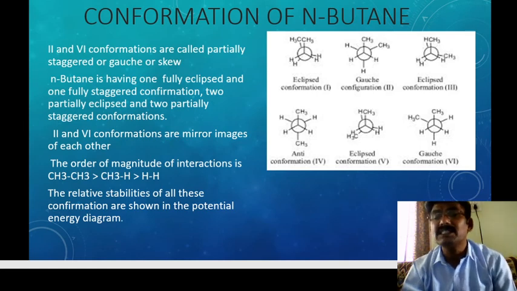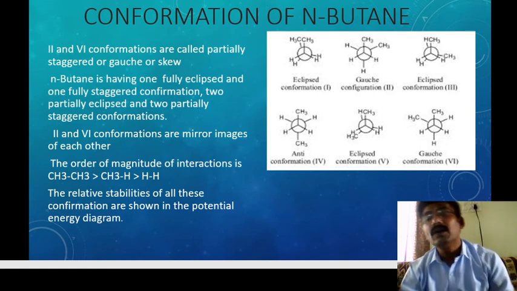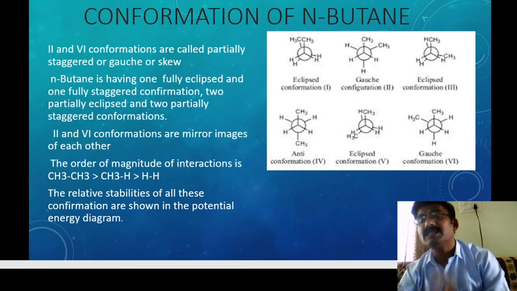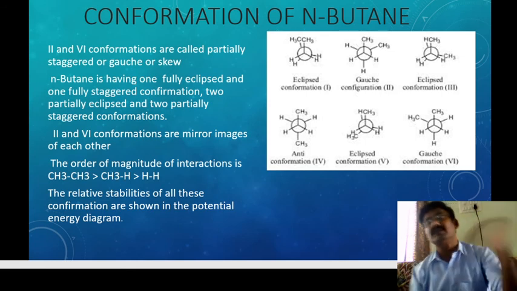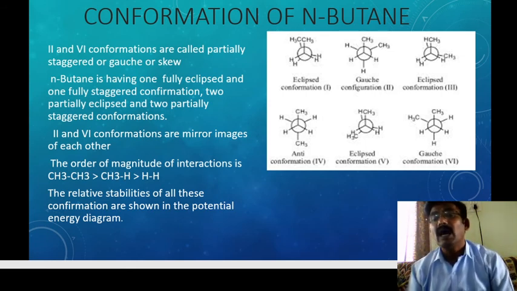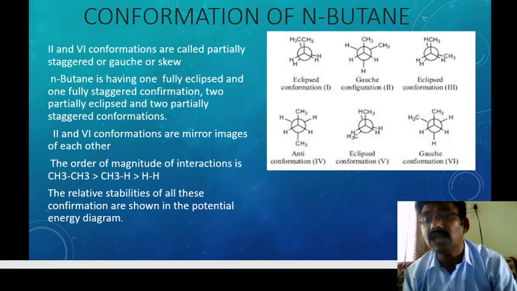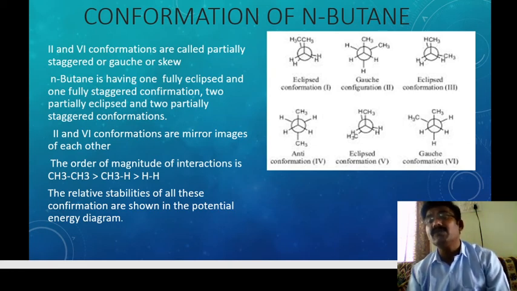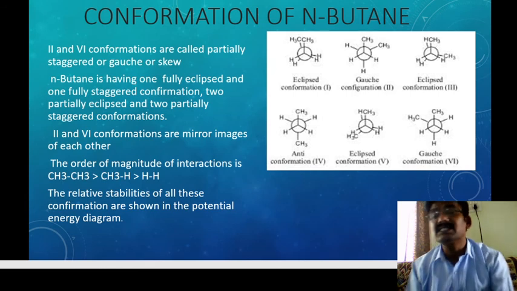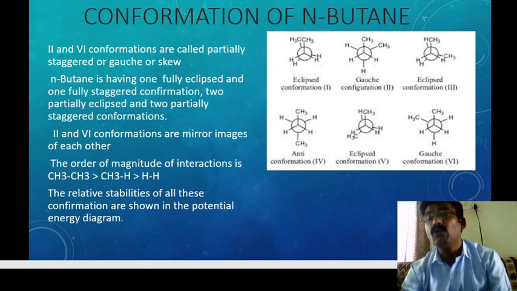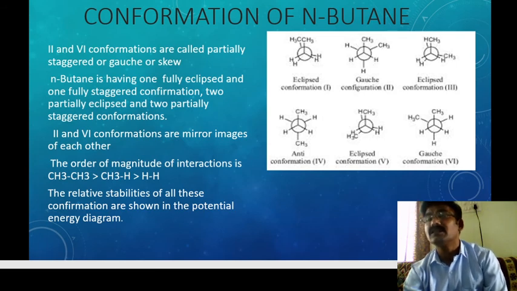The first, fully eclipsed, converts into the Gauche form with a 60 degree rotation. The Gauche form rotated 60 degrees gives the partially eclipsed compound, the third form.